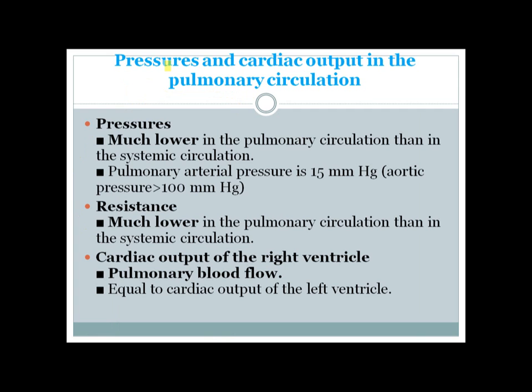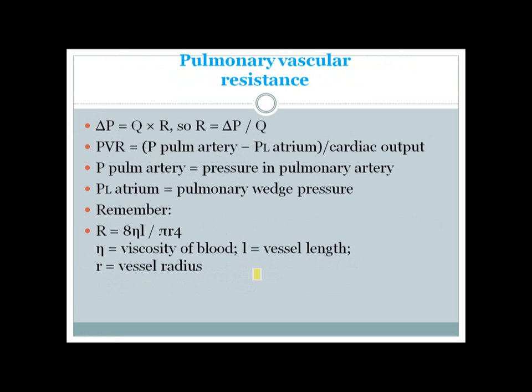And now let's talk about the pressures and the cardiac output in the pulmonary circulation. The pressures are much lower than in the systemic circulation. Suppose the pulmonary arterial pressure is about 15 millimeters mercury. The resistance is also much lower in pulmonary circulation, which helps the blood circulate at a low pressure. And the cardiac output of the right ventricle is the pulmonary blood flow, which is equal to the cardiac output of the left ventricle and systemic blood flow.